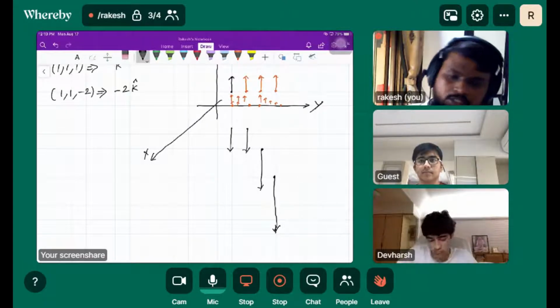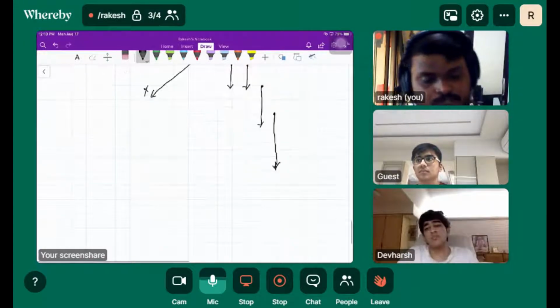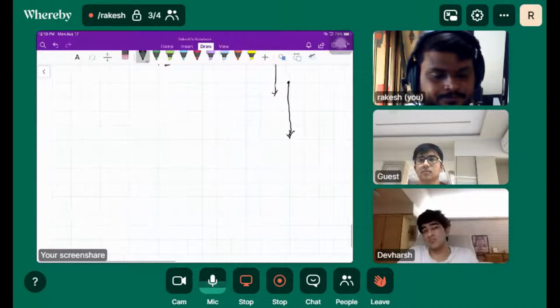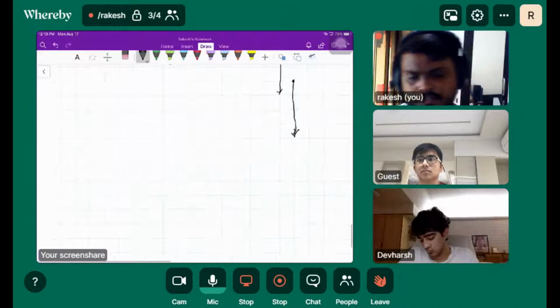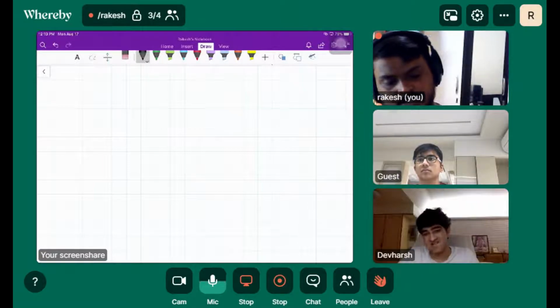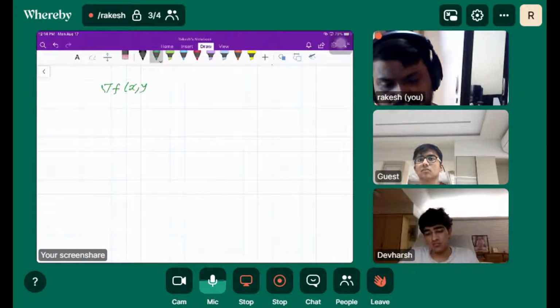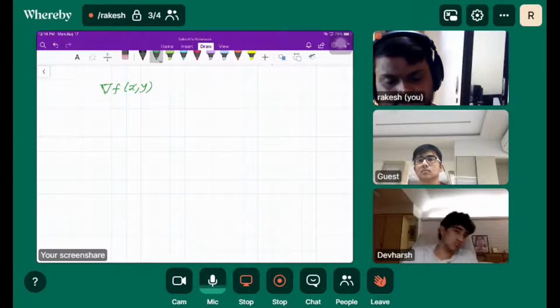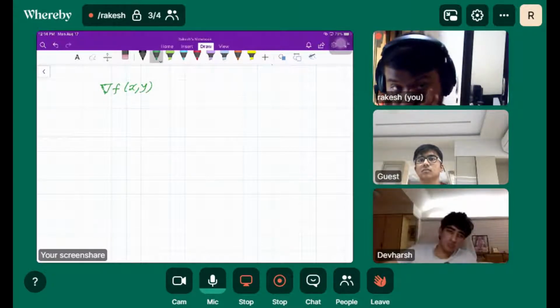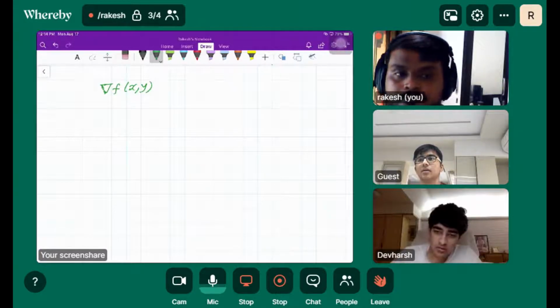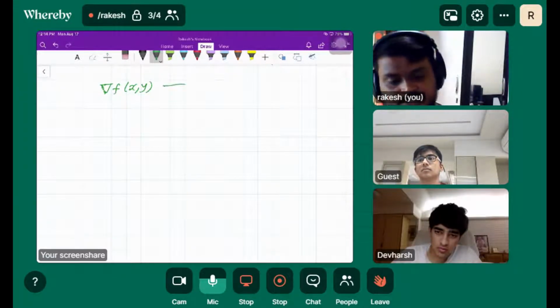Okay. Let's talk about something else. Now, what is this? Del f of x, y. What is this? The gradient. Yeah, this is gradient.